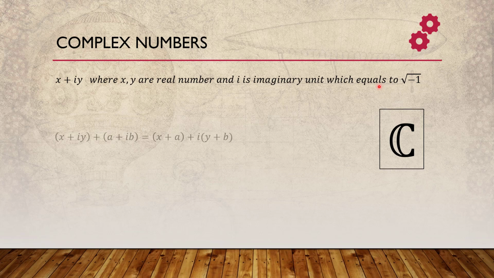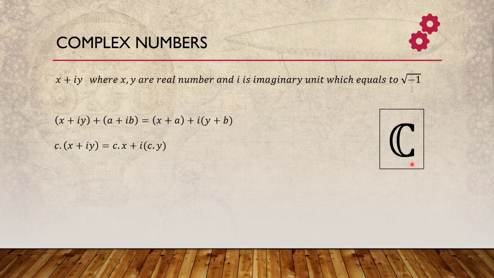Whenever we add two complex numbers, let's say x plus iy plus a plus ib, we get something like this, where we add the real parts together and add the imaginary parts together as well: x plus a plus i times y plus b. So we get another complex number, which is part of C as well.